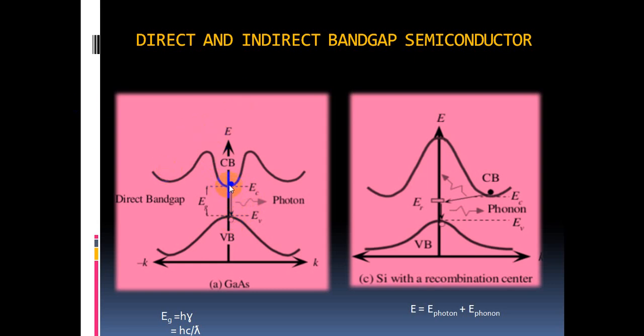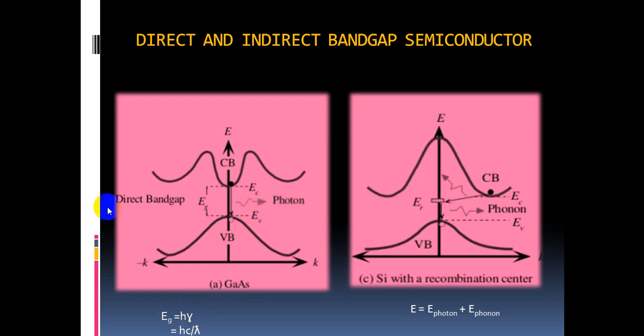So in this recombination, that means the electron recombines with the hole, the difference of energy between the conduction band and valence band is emitted in the form of light energy. That means photons are emitted. This energy is always equal to the energy gap between the conduction band and valence band, that is Eg = hν. Here ν is nothing but c/λ. So Eg = hc/λ. So the energy emitted by the recombination process is always in the form of light.